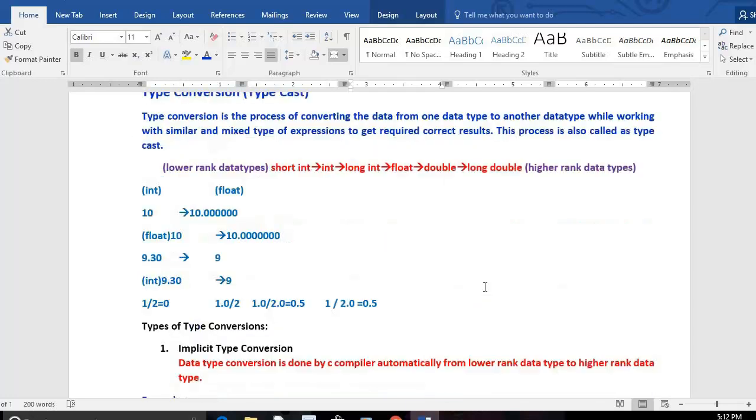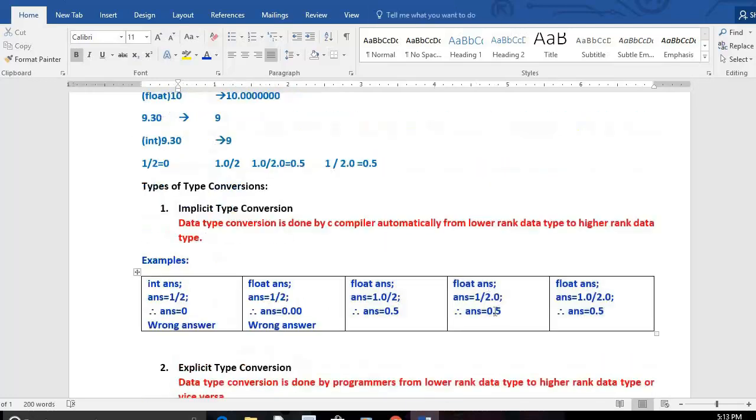What is the drawback of implicit type conversion? Higher to lower is not possible. That means 1 will be converted into 1.0, not 2 converted into integer. Only lower to higher takes place. Higher to lower is not possible.